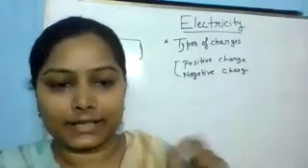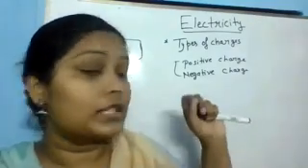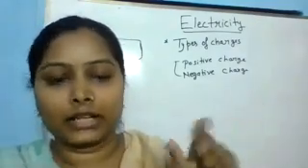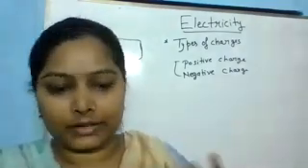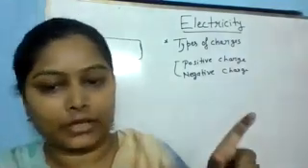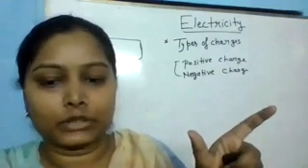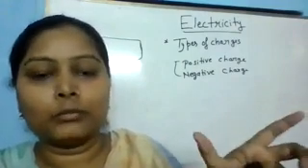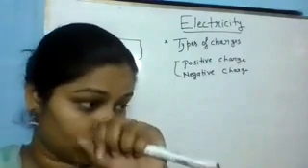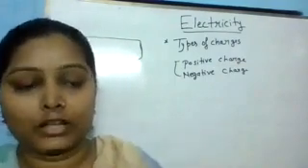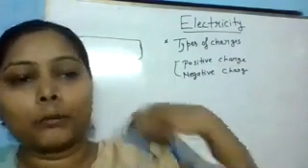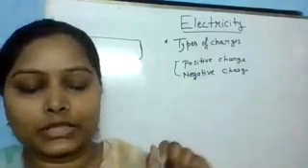Now what is static electricity? And when the charge is flowing, it creates an electric current. We know about electric current and its uses also. Static electricity is a new term, not so new, but for some students. What is the use of static electricity? We use this property to attract opposite charges.